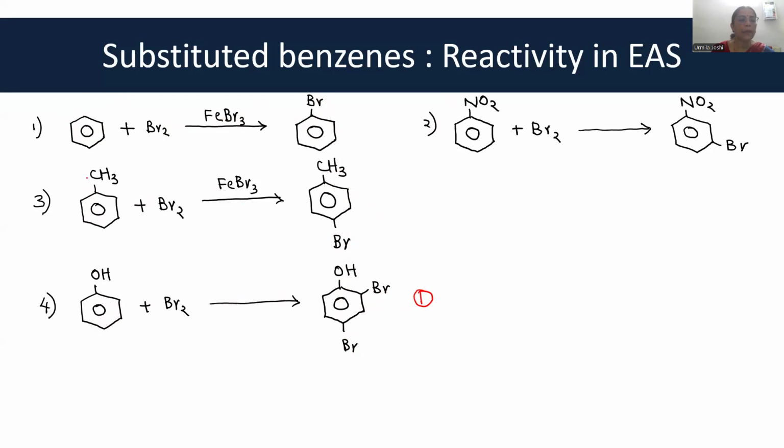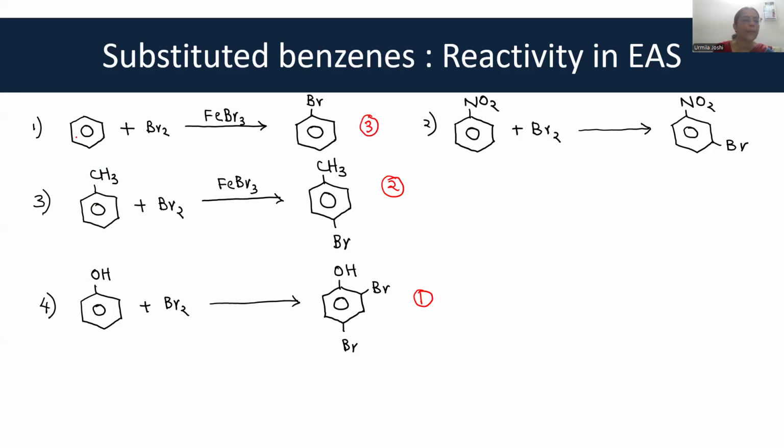Then is going to be, because phenol releases electrons, the OH group releases electrons by resonance effect. Methyl group releases electrons by inductive effect. So it is less strong than the resonance effect. Okay. So methyl group containing compound will react slightly slowly than OH containing compound. Then will come benzene.